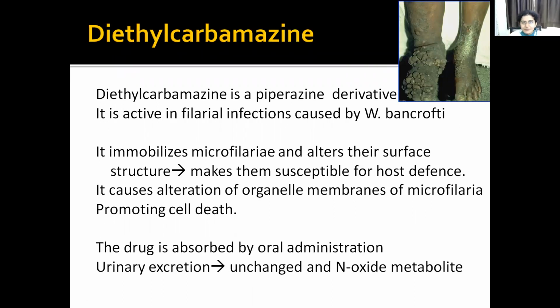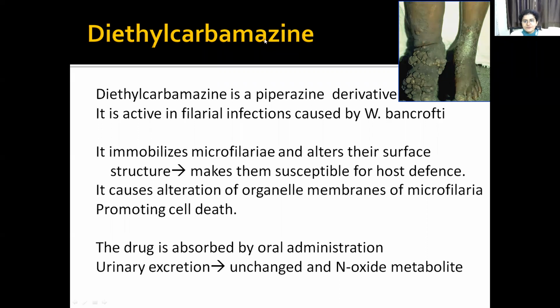Then diethylcarbamazine, it is a piperazine derivative. It is active in filarial infection caused by Wuchereria bancrofti. And what does it do? It immobilizes microfilaria and alters their surface structure. It makes them susceptible to host defense and it causes alteration of organelle membranes of microfilaria, promoting cell death.